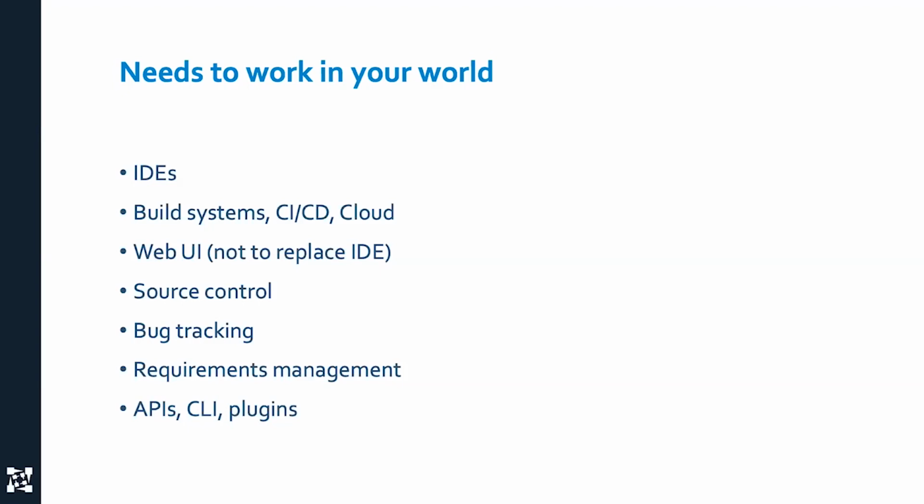And then in your world, there's a whole bunch of other things that you probably need to work with, and everybody's is a little bit different. They're all snowflakes and they all look alike from far away, and up close they all look different. So it's important that static analysis tools have APIs so that you can execute them, so that you can get data out of them, so that you can build them into a pipeline, plugins for IDEs, plugins for Jenkins and things like that.